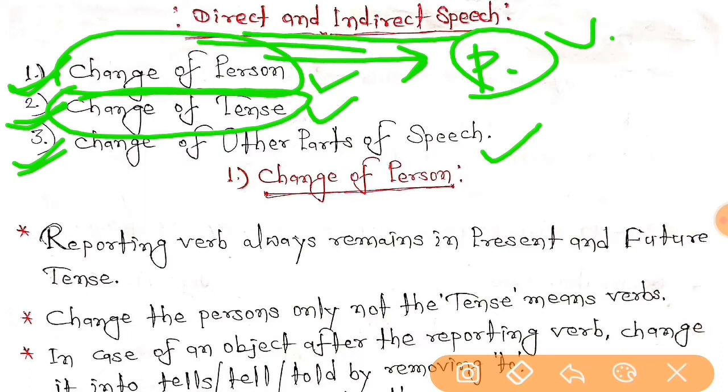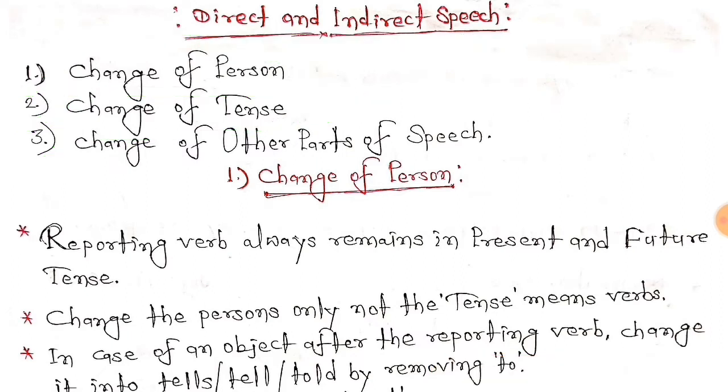Now the thing is, how to recognize whether the given sentence or question is from change of person or change of tense. It is very easy, as I have already told you in the first video: if the reporting verb remains in the present and future tense, it is known as change of person. And if the reporting verb is in the second form, I mean simple past tense or any past tense, students, then it is known as change of tense. So I hope everybody has got change of person and change of tense, right?